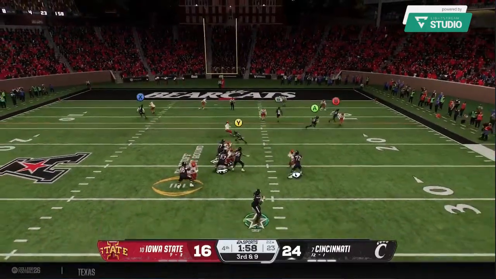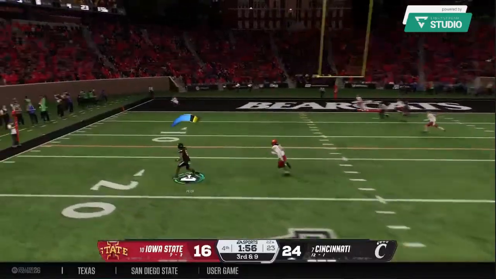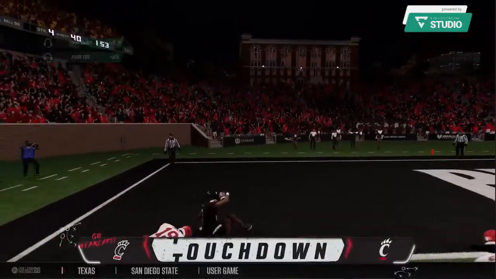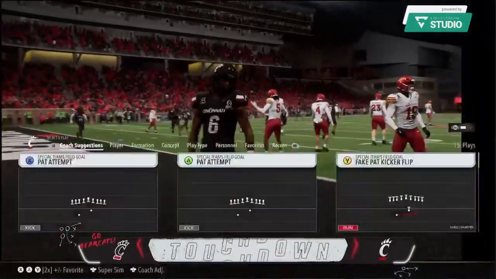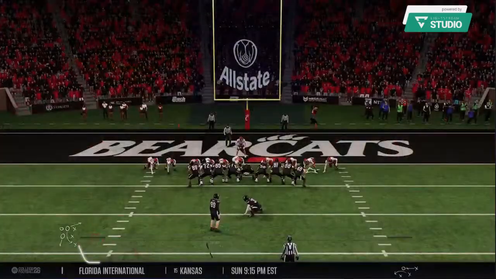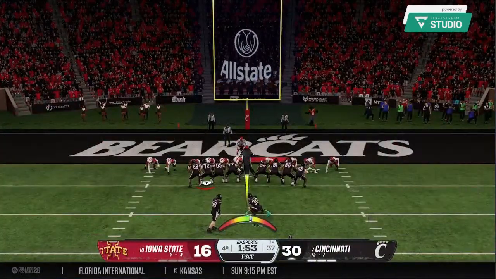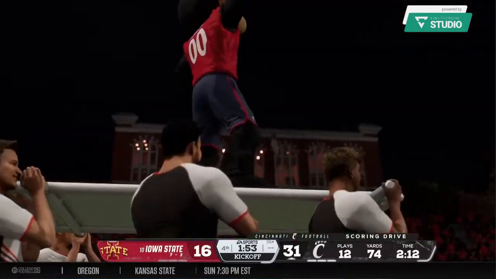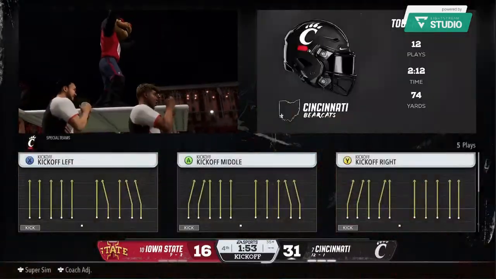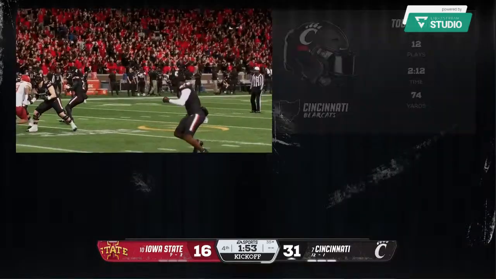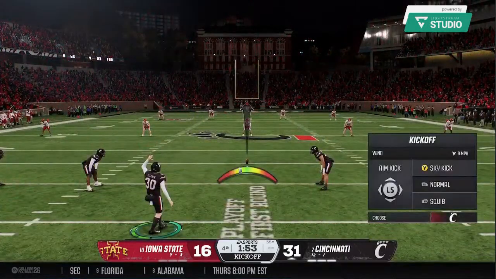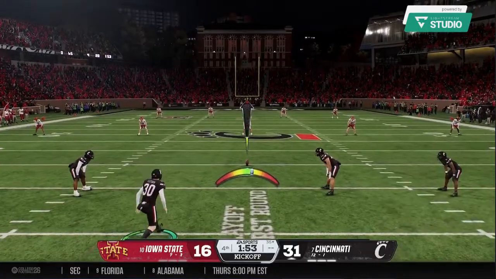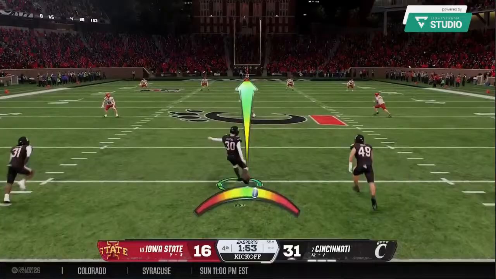Back to pass. It's Sorsby. Finds an open target on the left side. And he gets in for the score. Touchdown, Bearcats. Well, that's why you practice right there, Chris. This offense had the pressure, the game on their back. They deliver, they get a touchdown, and now make this a 2-possession game with under 2 to go. Like their odds of closing this game out. So after putting up a touchdown, the kickoff team is out there to put it away.